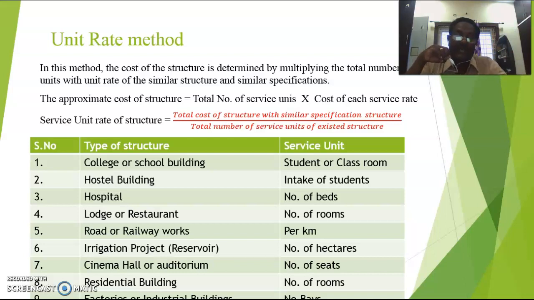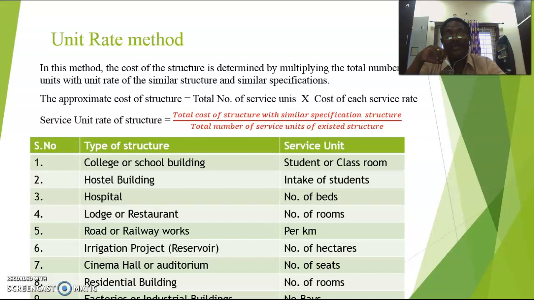Lodge or restaurant, that is also called number of rooms. As the number of rooms increases, the size of your construction also increases, because for every accommodation you require one restaurant, and other lobbies are required for the lodges or restaurant.